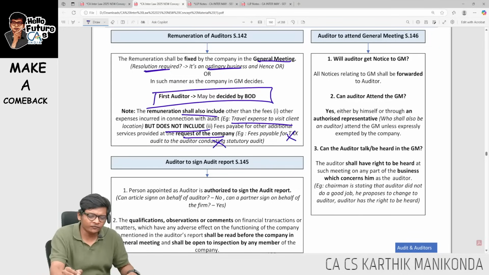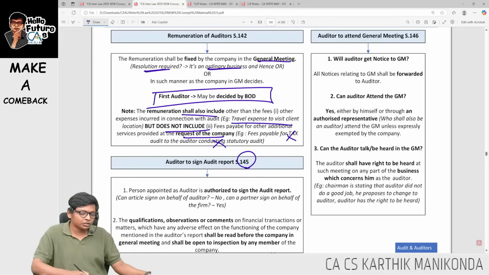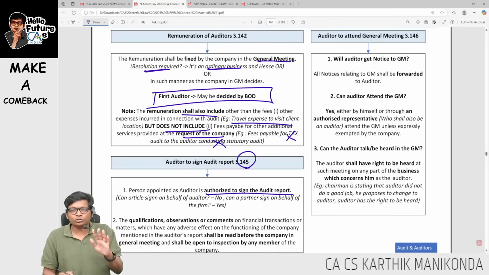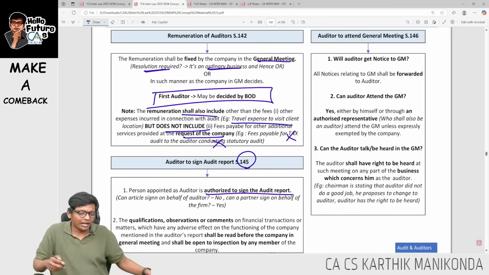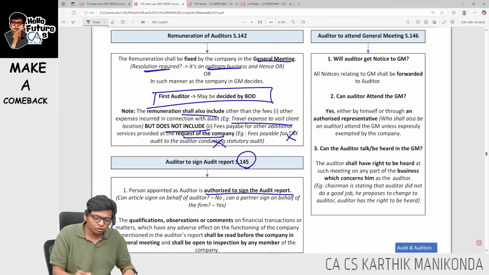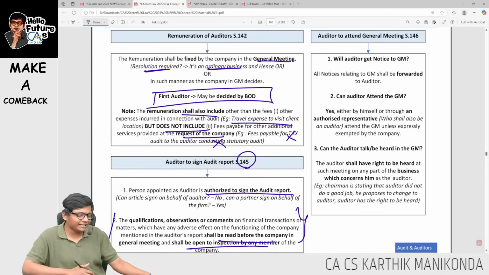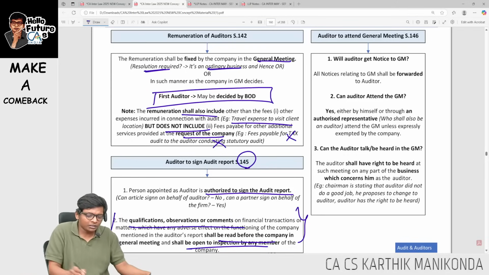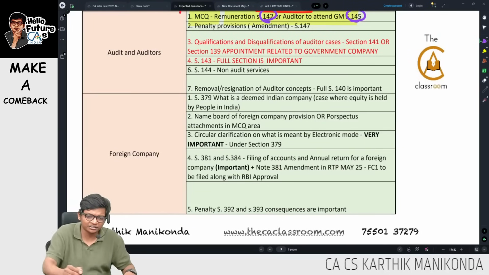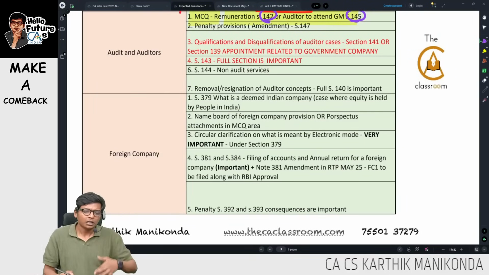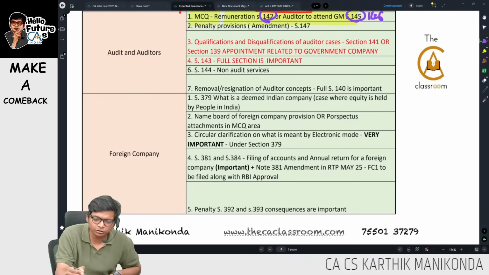Okay. Next, 145. Auditor to sign FS. Who can sign? Only the auditor has to sign. Can I give an articled assistant? No. Articled assistants cannot sign. And the auditor also has the right in the AGM to read out the comments in front of all the members, all the important observations and disqualifications. 142 and 145. So 145 is signing. 146 also I will add.